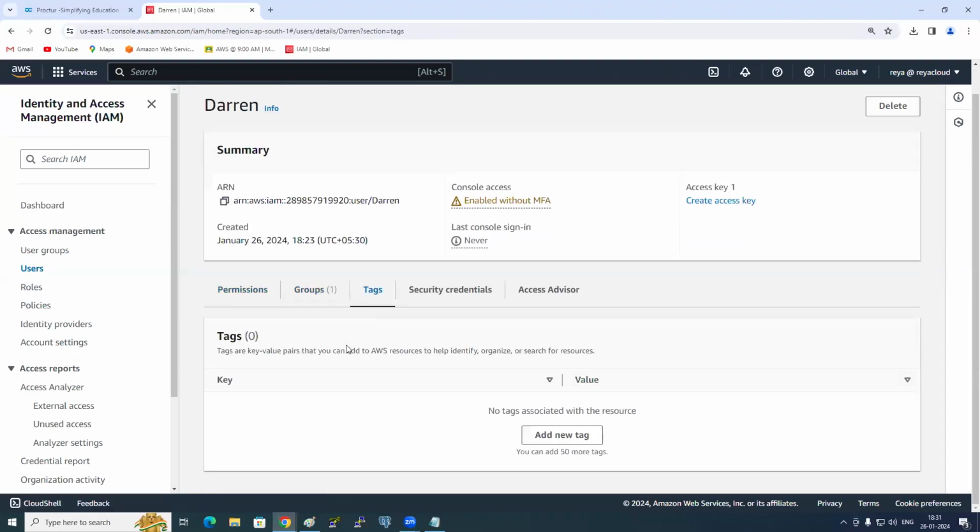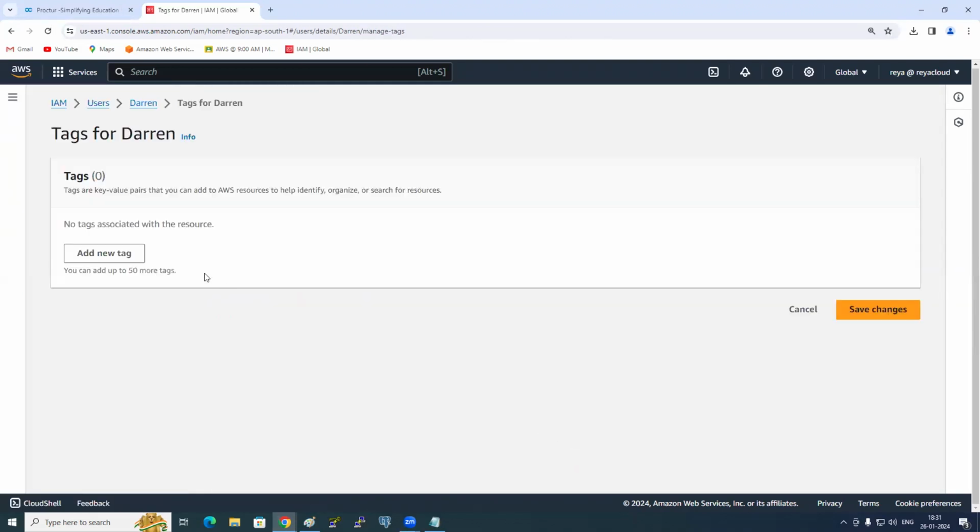What is a tag? Key value pair. Tags are key value pairs. So how many tags can you have for one resource? Maximum 50 tags. Now we have Darren, no? Can I add a tag here? Yeah. Go and add a tag.